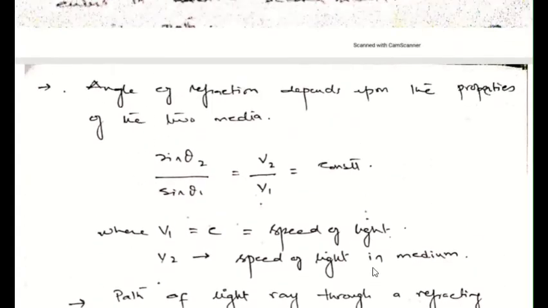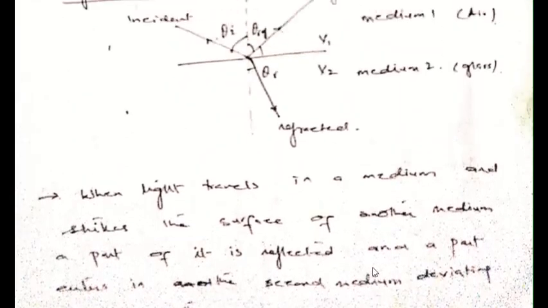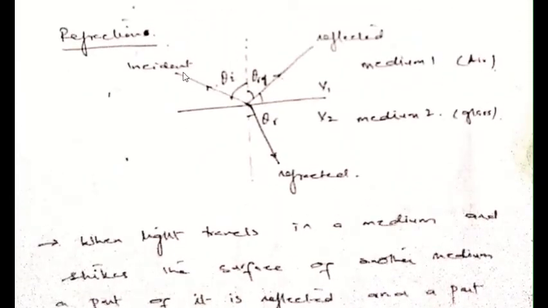If we look at this figure over here, if this incident light falls over here and enters the medium and is refracted in this path, and now we want to reverse this process, we place the light at this angle over here.